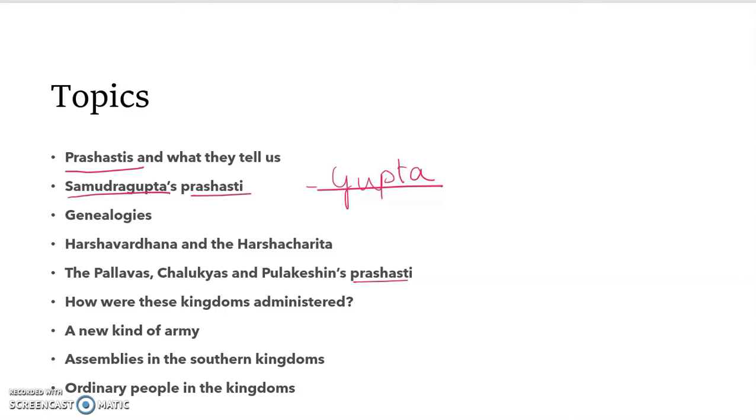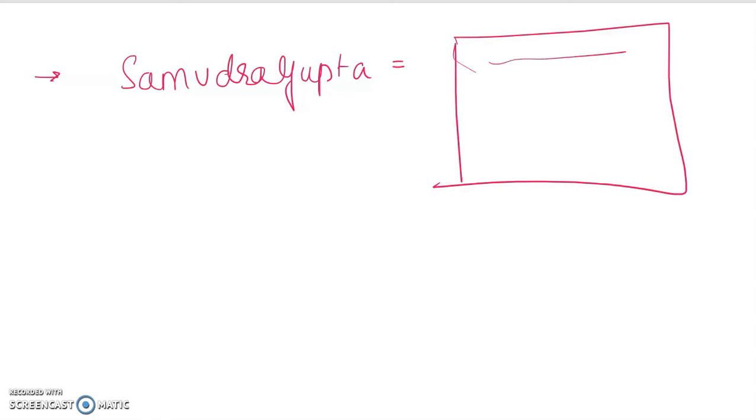What do we see in this Prashasti? We see that this poet, Hari Sena, has talked a lot about Samudragupta. He praised him like God. He said he's won so many battles. Samudragupta undoubtedly won many battles. Hari Sena was considered one of the best poets of that time. And he mentioned Samudragupta as someone who is equal to God. He wrote very long Prashastis, really well, about how Samudragupta conquered different parts of India.